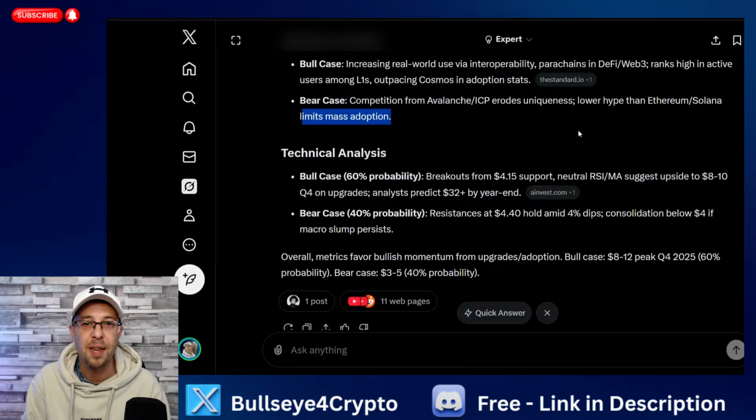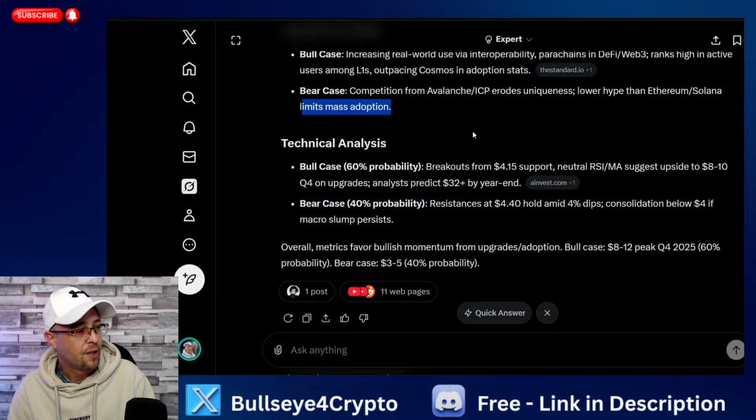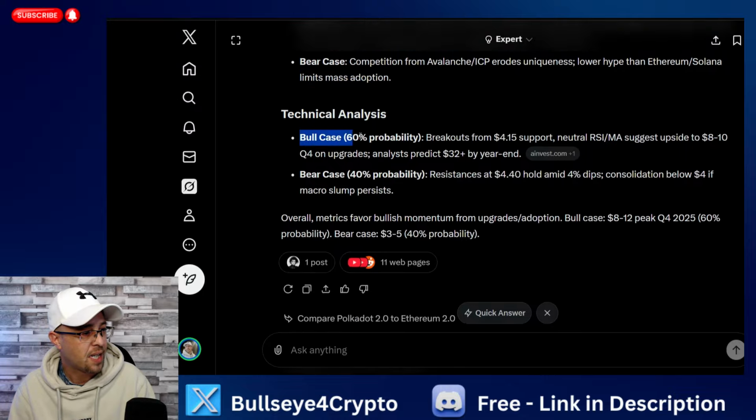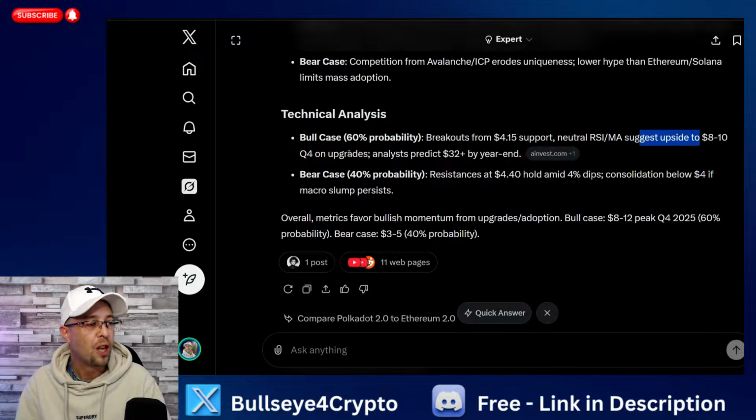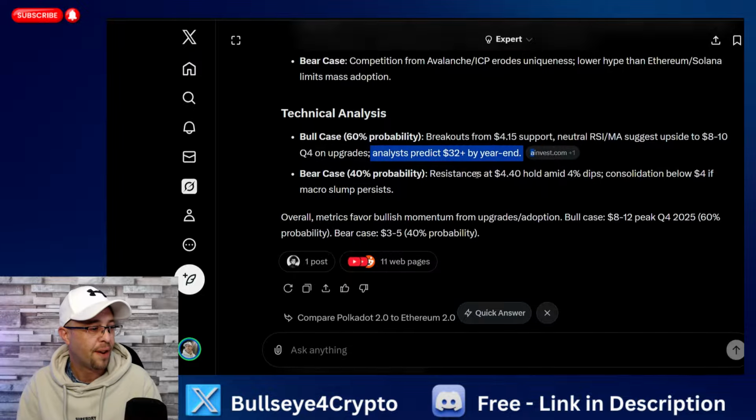So we need to understand that Polkadot is further down the scale, and they're comparing them to some of the big boys here. So technical analysis, bull case, 60% probability. Breakout from $4.15, then neutral RSI and moving average suggests upside $8 to $10 in Q4 on upgrades, and analysts predict $32 plus by year end.